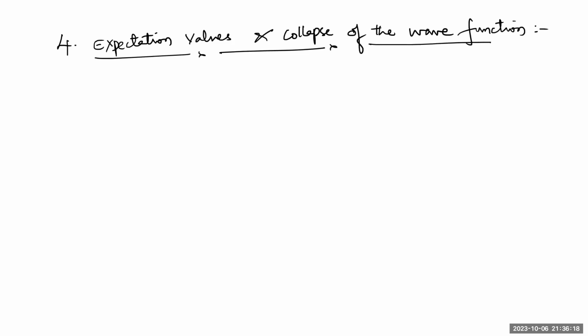If there is a system, and this system is in a state described by a normalized wave function psi, then the average value of this observable, which corresponds to one of the parameters I have taken as A cap, has to be given directly. So that is about the fourth postulate.